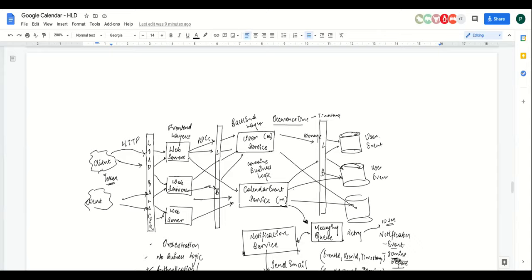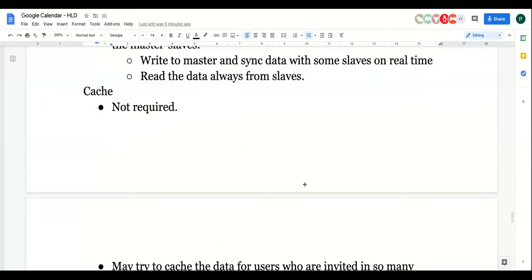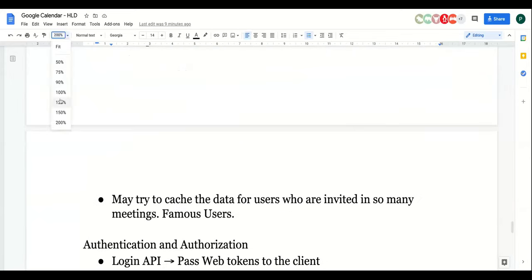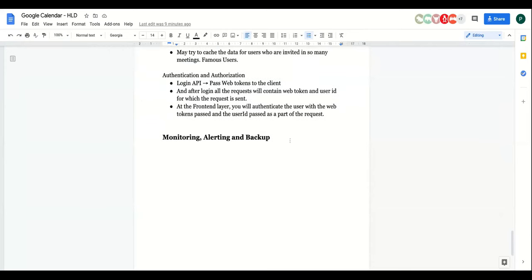Okay. Let's talk about the next part, which is your monitoring and alerting. So what do you do in monitoring, alerting, and backup? Generally you talk about multiple things in monitoring and alerting. So why do you need a monitoring system?